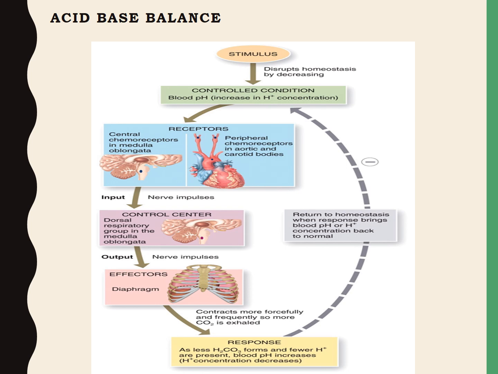These receptors get activated and send an input into the inspiratory control area in the medulla oblongata, and it will send nerve impulses to the effector organs such as the diaphragm. So the diaphragm contracts more forcefully and frequently, so more carbon dioxide is exhaled and it will lead to an increase of the pH level and return to homeostasis. This cycle continues to maintain the acid base balance by the respiratory system.